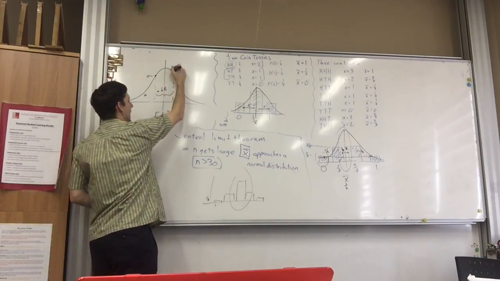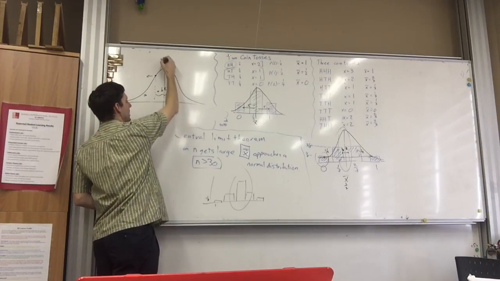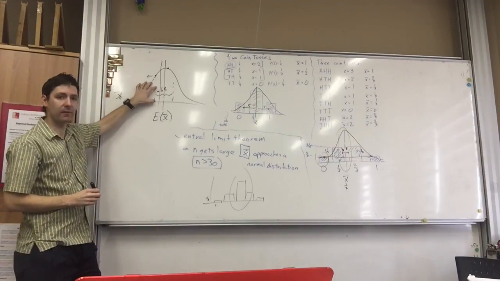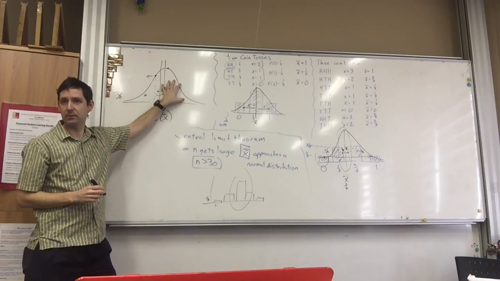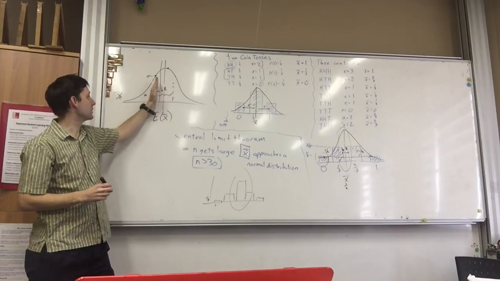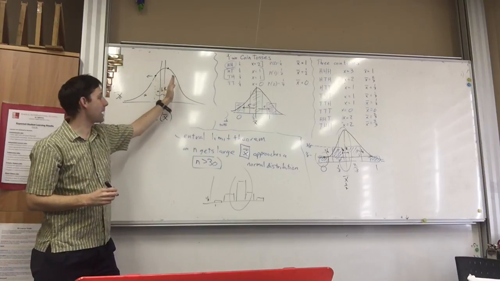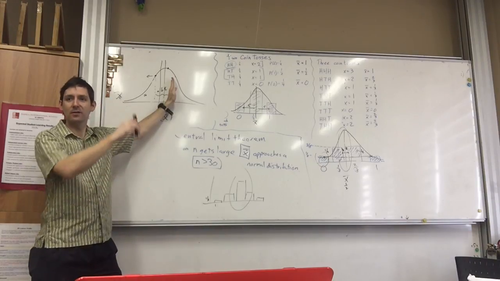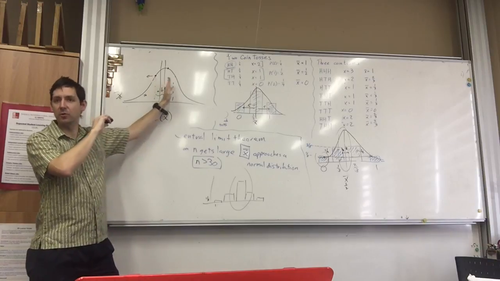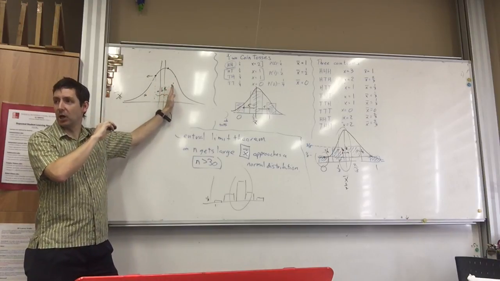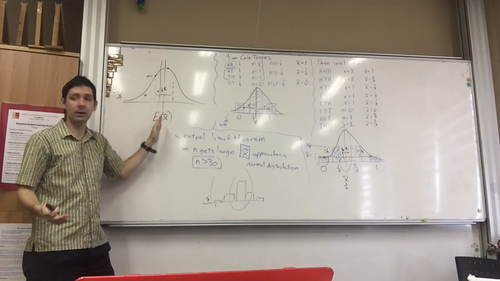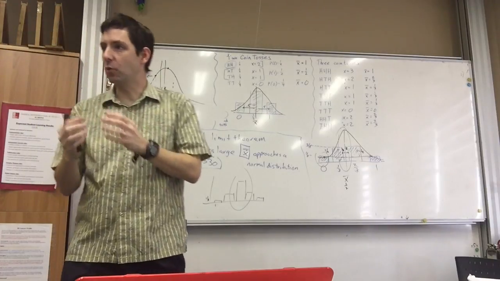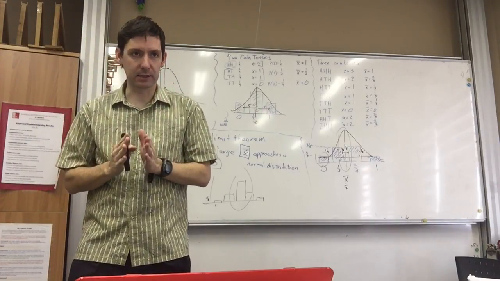Okay? Because I added another point. Say I added this one. So now my value is here. Again, is it more likely to be to the left or more likely to be to the right? It's more likely to be to the right, which means this is going to move to the right. Now, as soon as I pass the mean, it's more likely that my next point is going to be on the left-hand side, which means it's going to move back and forth until, with enough points, it should be really close to the sample mean. So again, the more points I get, the smaller my variance is.